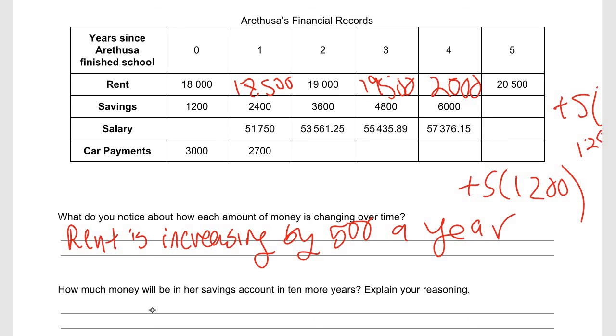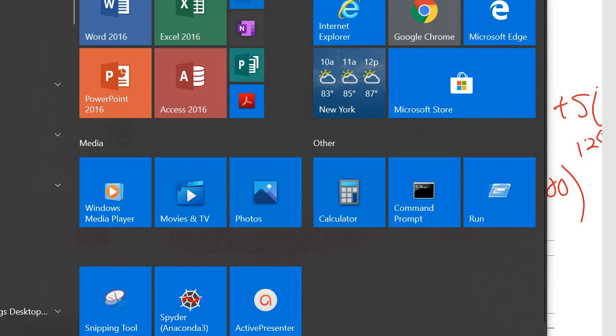All right. And so you guys, I'm kind of not answering it because I want you guys to do it, right? But back to salary. Salary, we see that it's increasing by a funky amount. So to me, that indicates that it could be geometric. So what I do is I take my calculator and I'm just going to divide 53561.25 divided by 51750, and I'm going to get a number. And I'm going to show you guys also on the calculator. So I'm going to click on calculator.